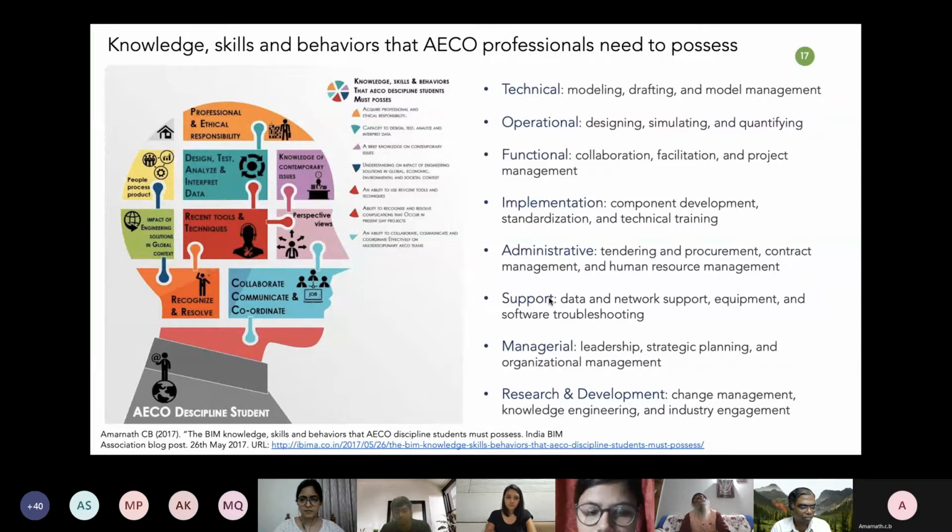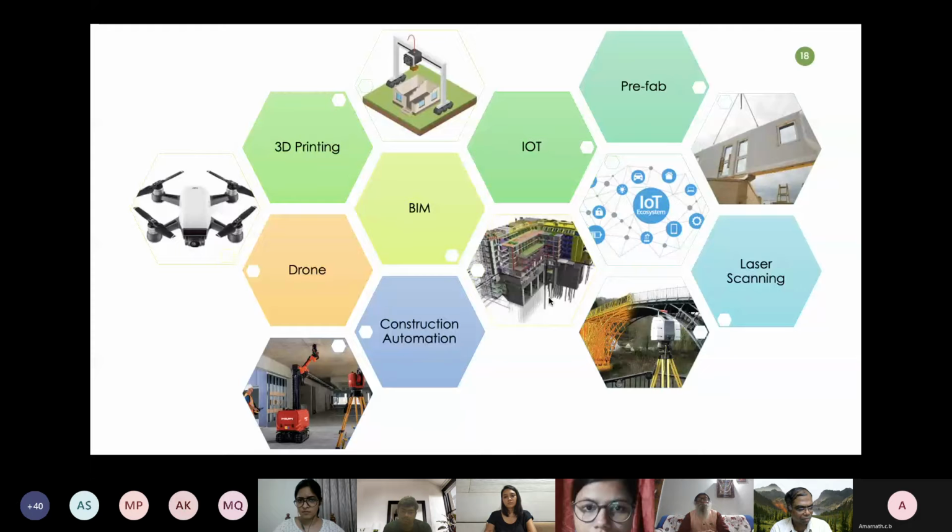Today morning, I had a meeting with Vectorworks. They are very good for architects. So it all depends on what kind of projects and what role you play, and you have to learn those softwares. It's not mandatory that any company you go to will be using those softwares. The main thing is not about how to learn the user interface. It's about how to actually do the work using those solutions, because the user interface will be almost similar to other solutions. And today we hear a lot about prefabrication, IoT, laser scanning, construction automation, drone usage, and 3D printing. All of these are successful today because of data management, and it's all integrated with BIM.